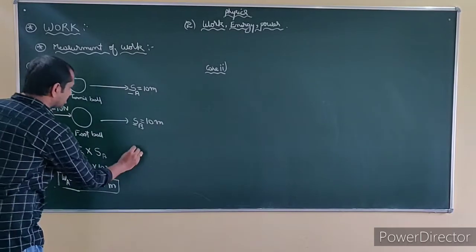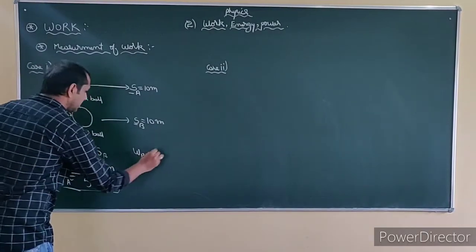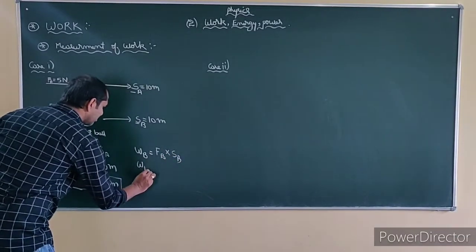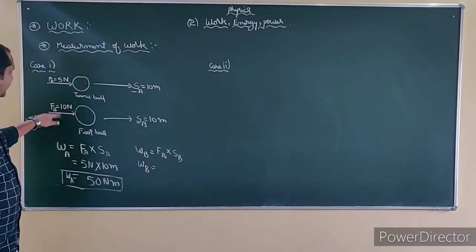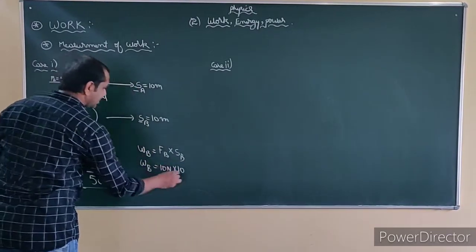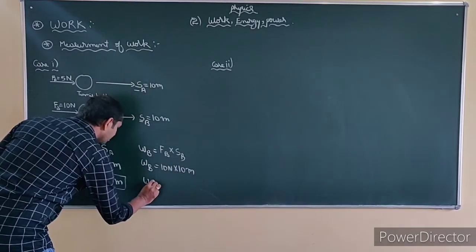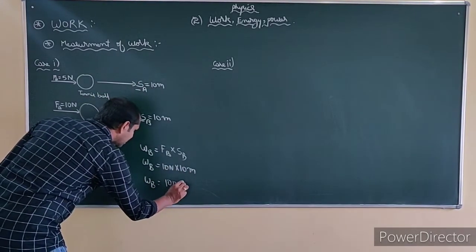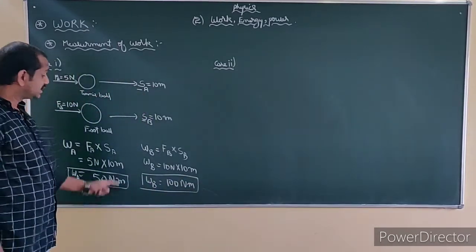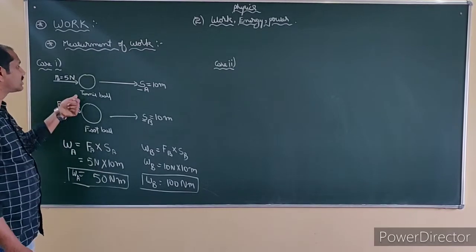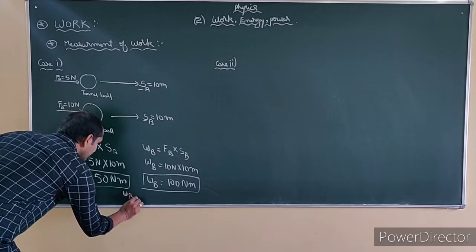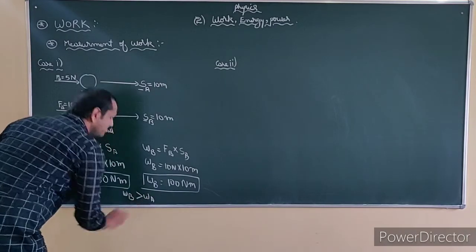Now we have to see the work done on an object B, that is the football. So again, work done on B is F_B into displacement S_B. Now, whether the work done on the football is more or the tennis ball is more, obviously the work done on B is greater than the work done on A.